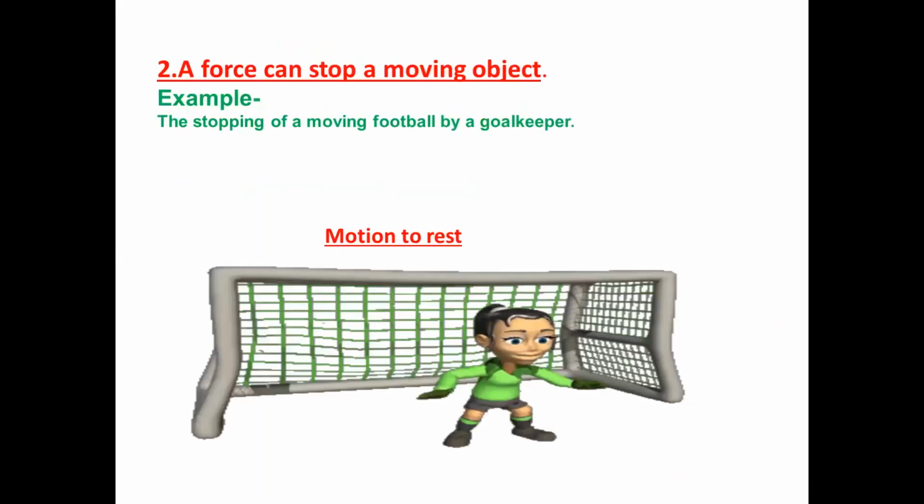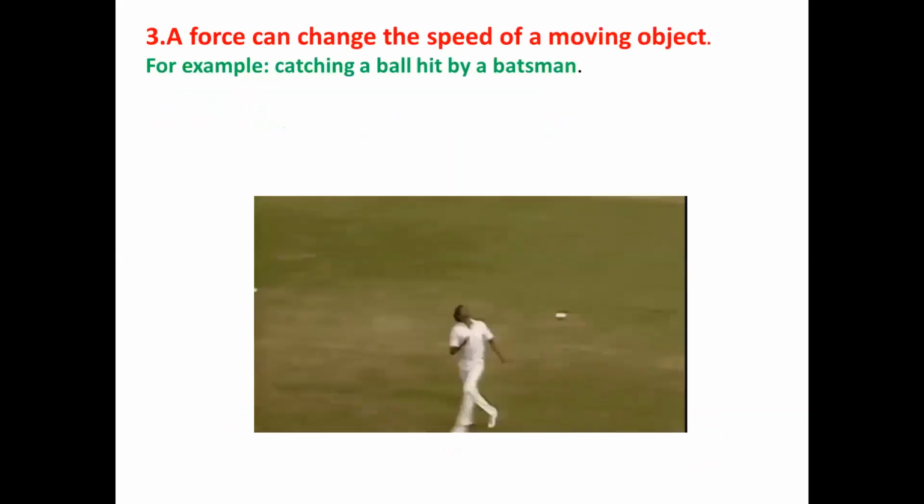Second case, a force can stop a moving object. If you are playing football and there is a goalkeeper, he or she always stops a moving football. How is he able to stop a football? By the application of force. A force can change the speed of a moving object. In the game of cricket, a cricketer is catching a ball hit by a batsman. So in this case, he is applying his force to stop the speed of a moving ball.